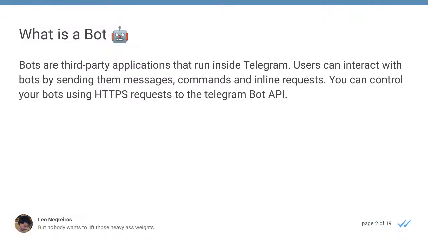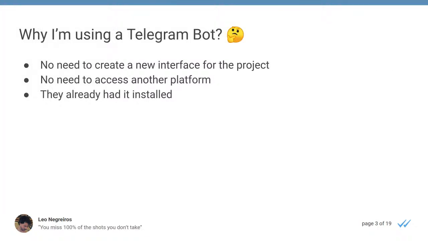And to start, what is exactly a bot? This is the definition that I got from the Telegram website. Bots are third-party applications that run inside Telegram. Users can interact with bots by sending them messages, commands, and inline requests. You can control your bots by using HTTPS requests to the Telegram bot API. So it's basically an application that will run on Telegram, just like you have your application that has a dedicated front end or a mobile app. It's just like this, but we are using the interface of Telegram to help us and to avoid building our own interface.